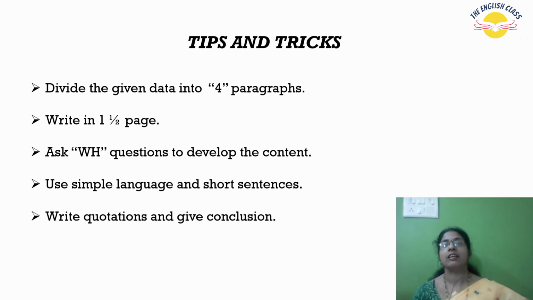Alright, next, write quotations and give conclusion. If any suitable quotation is apt for that person, okay, you can mention a quotation and give a conclusion about him. Never write your opinion. Don't write your opinion. You are going to make the details into paragraphs. Do not write, I feel that this person is, in my opinion this person is. Don't do that. A general conclusion should be given.